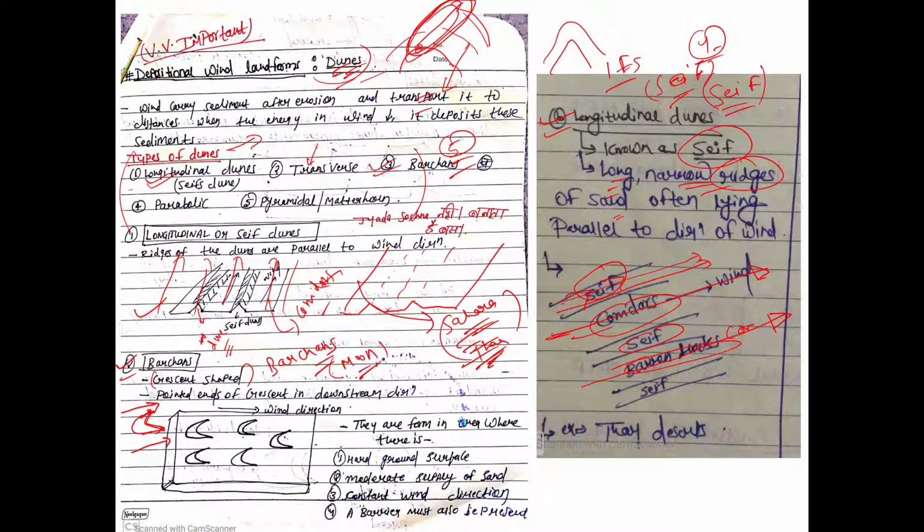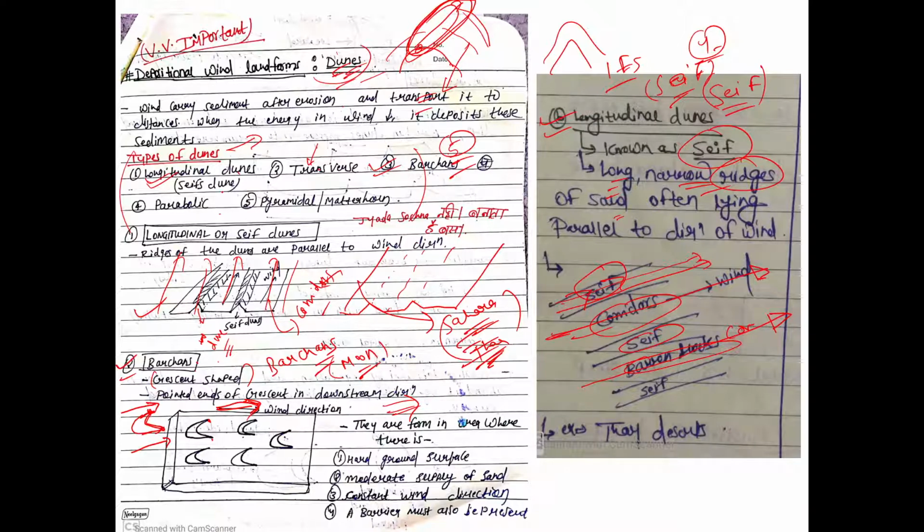Suppose you go to a desert and you need to identify the normal direction of wind flow. You can just see these points and predict, as a geologist, that the general direction of wind flow is this, right? So the pointed end of the crescent is in the downstream direction, the direction in which the wind is blowing.